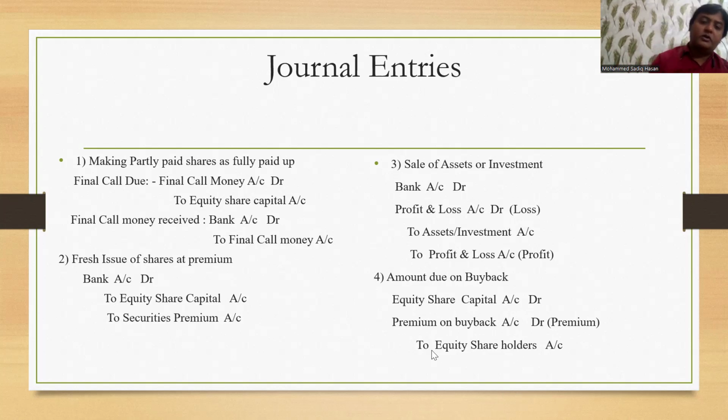Both the face value and the premium amount have to be paid back to the equity shareholder. The equity shareholder becomes your creditor, so you're going to credit that. Or you may say he's a giver, and in that case, credit the giver, whatever may be the case. So debit what comes in, debit all expenses and losses, and the giver is the equity shareholder. He has given the shares to you, or he's a creditor also because you have to pay him. In either case, that person's name will come on the credit side. So this is entry number 4 for you. I hope it is clear till here.